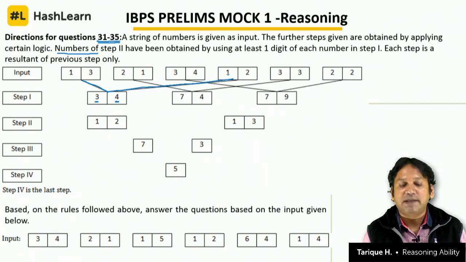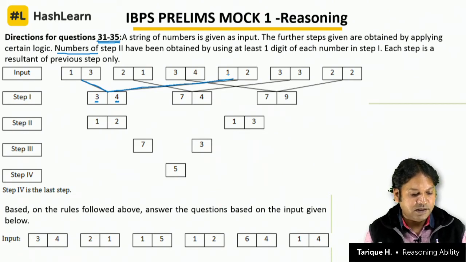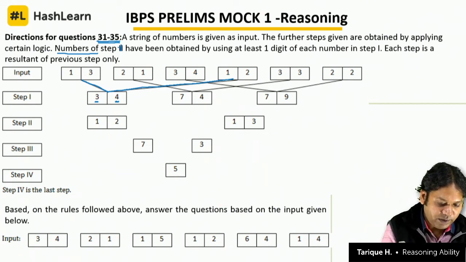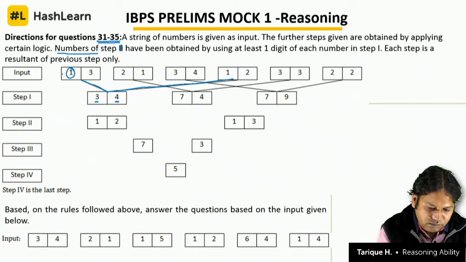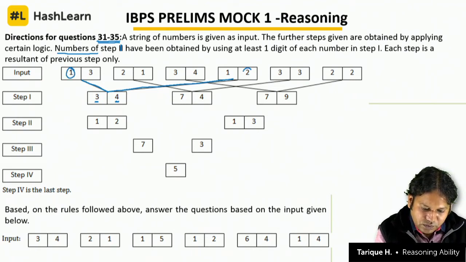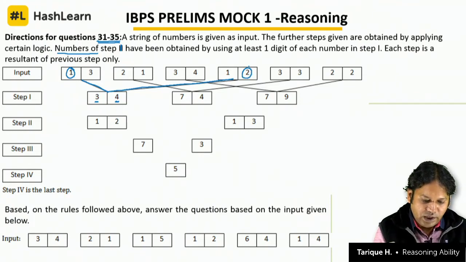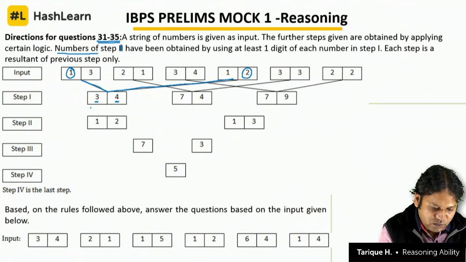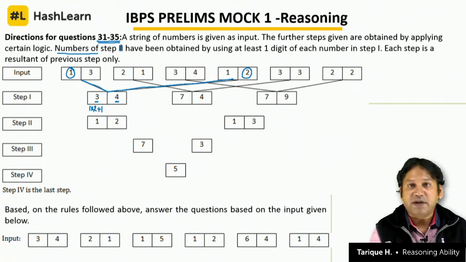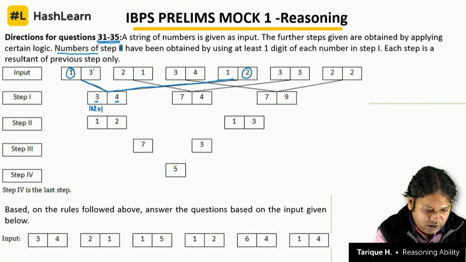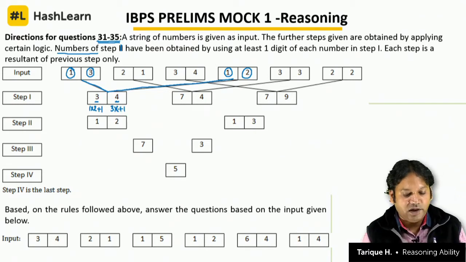Each number in step 1, okay. So 1 into 2 is 2 and 2 plus 1 is 3. So 1 into 2, 2 plus 1 gives you 3. That is how we get 3 here, and this 3 multiplied with this 1, 3 into 1 is 3 and plus 1 gives you 4. That is how we get the numbers 3 and 4.